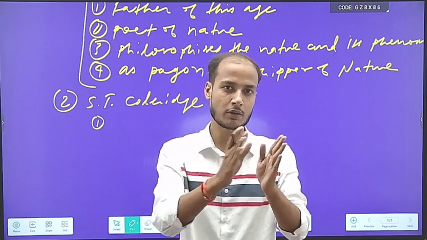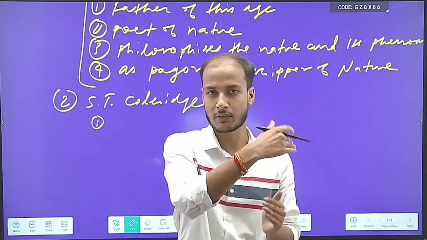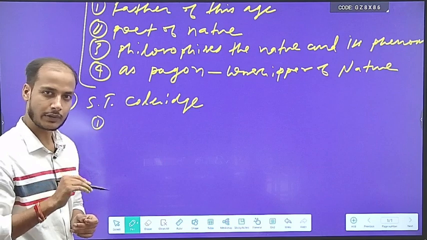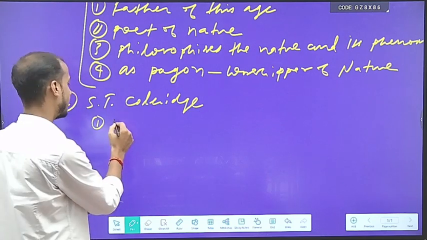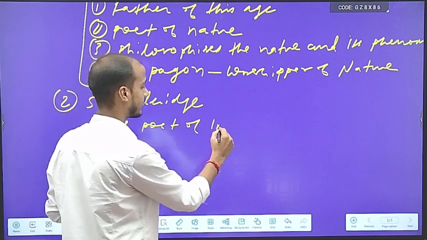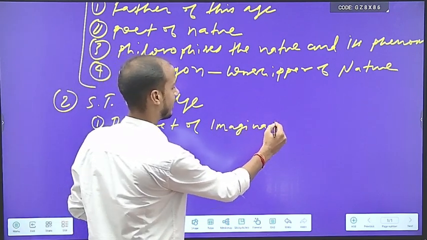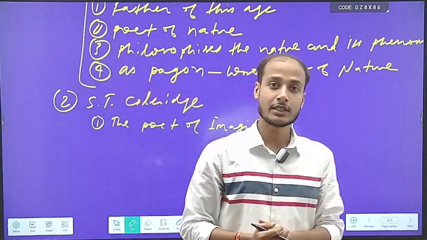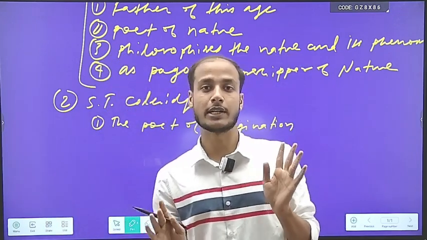So we understood about William Wordsworth, what is the temperament, what is the nature of William Wordsworth. Now let's understand the temperament and the characteristic of S.T. Coleridge. First, he is called the poet of imagination. Imagination, very important, you should always remember. Who is called the poet of imagination? Then you should not forget, he is called the poet of imagination.